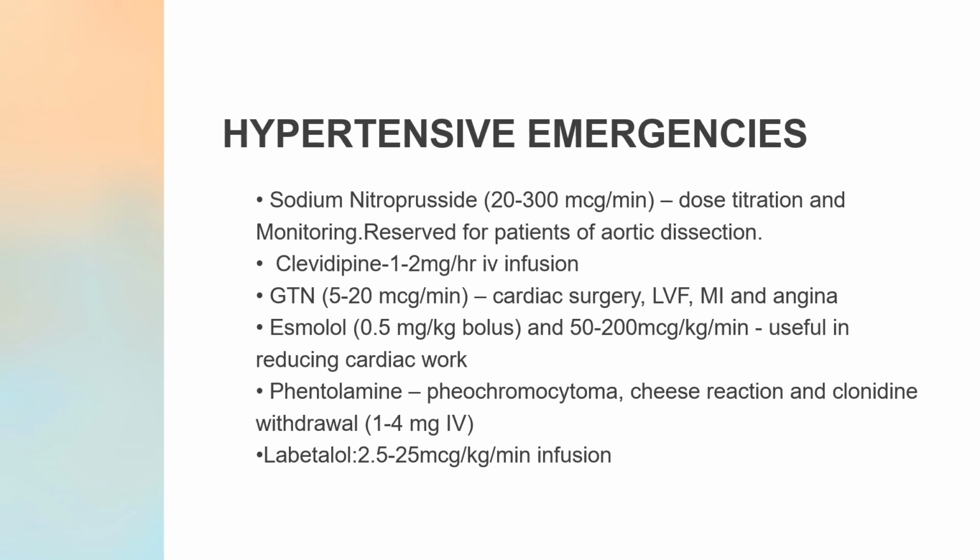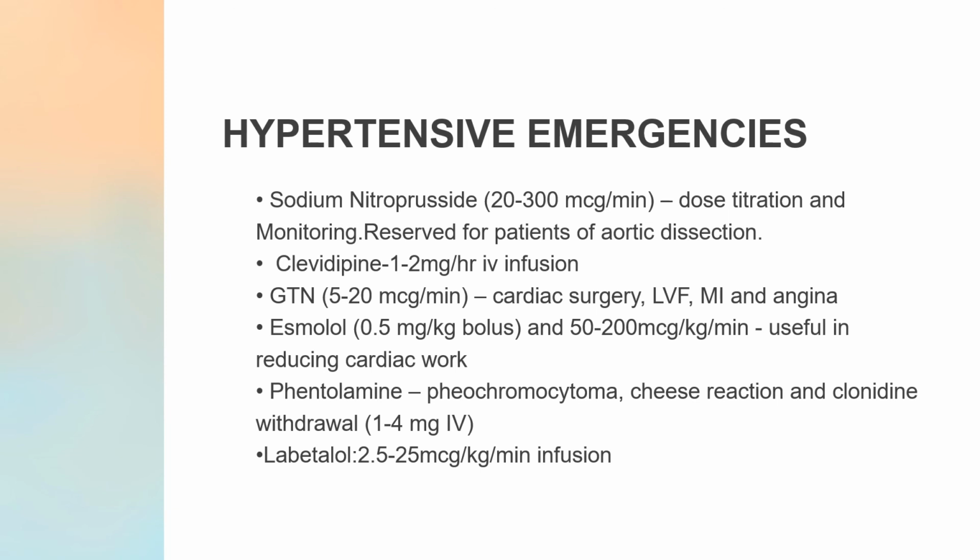And the next drug is labetalol. Labetalol is a mixed acting drug. If you remember, labetalol and carvedilol are alpha and beta blockers, so it acts at alpha receptors, beta 1 receptors, and beta 2 receptors. It is given in a dose of 2.5 to 25 microgram per kg per minute by infusion.